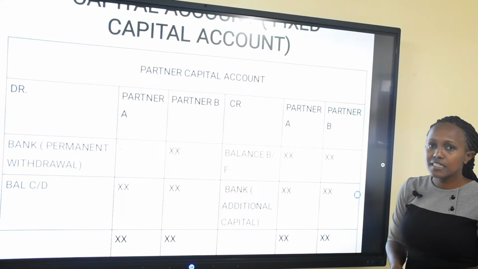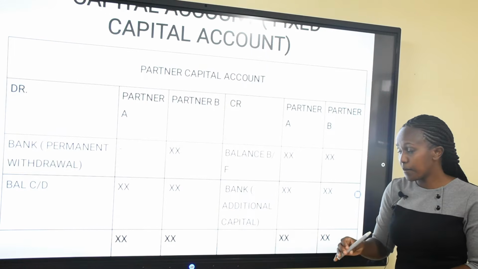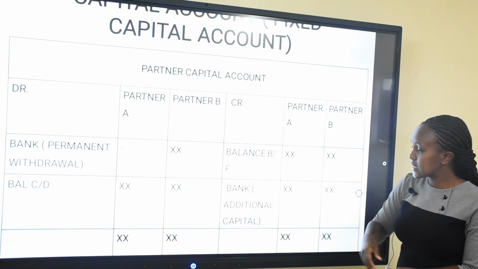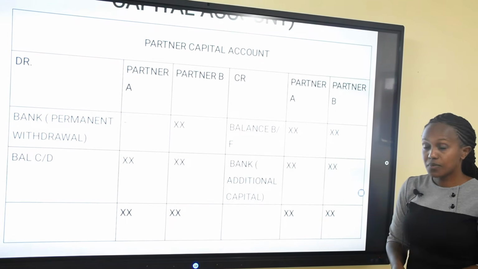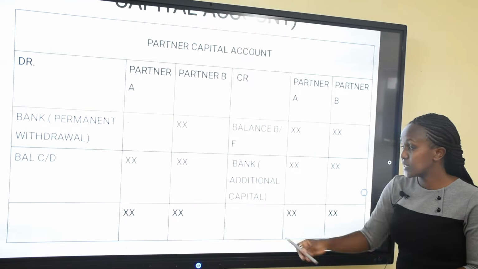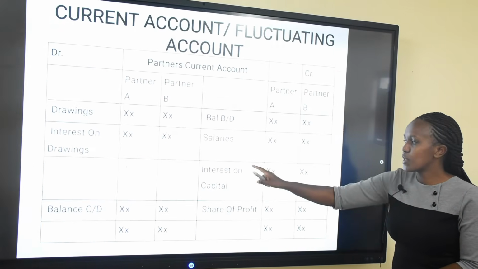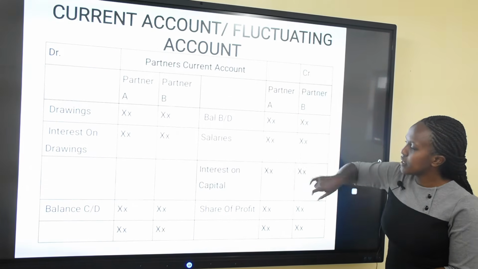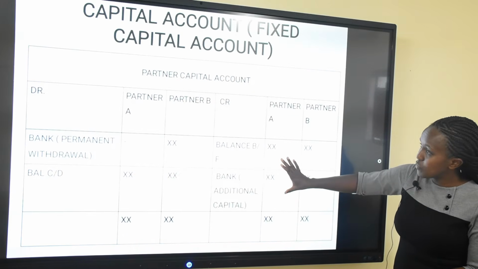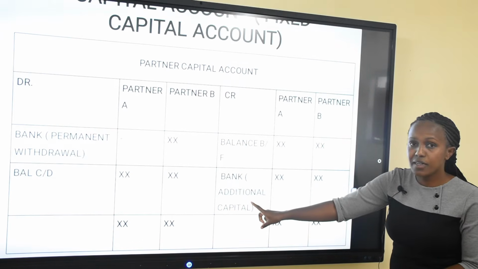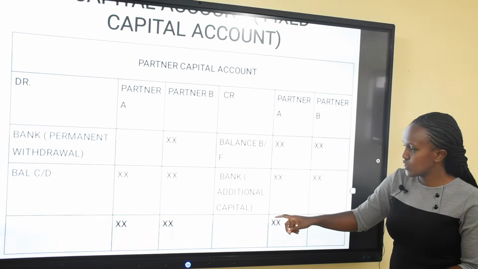It only changes in certain circumstances, two of them. Number one, if the partners decide to bring in additional capital, through the bank, of course, that's why I've written here bank. So, the partners have decided to bring in additional capital through the bank, we are going to credit to this account.